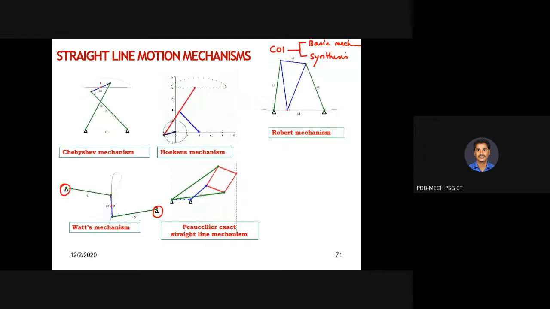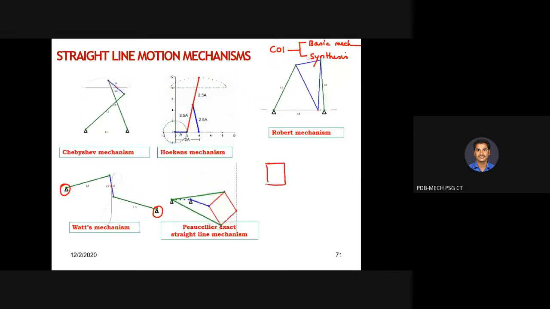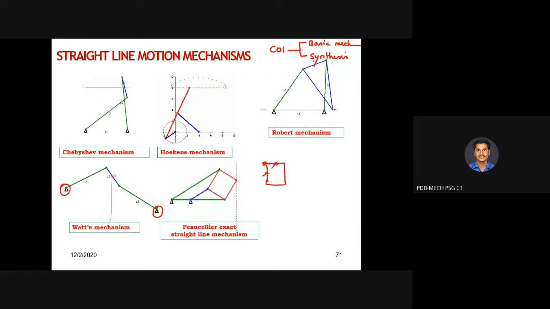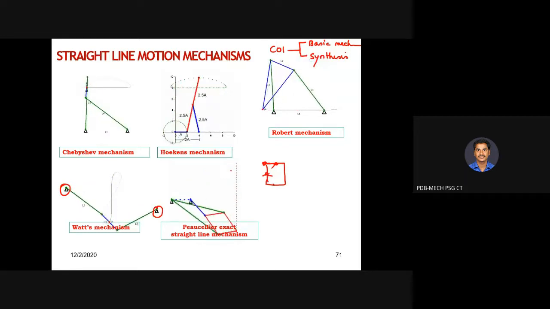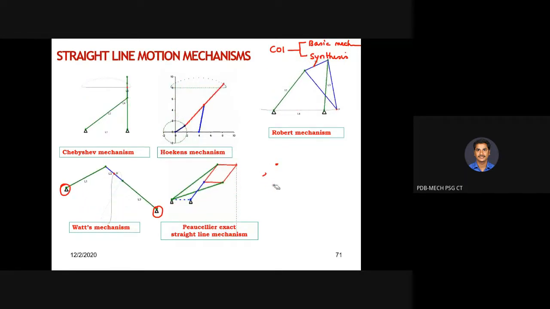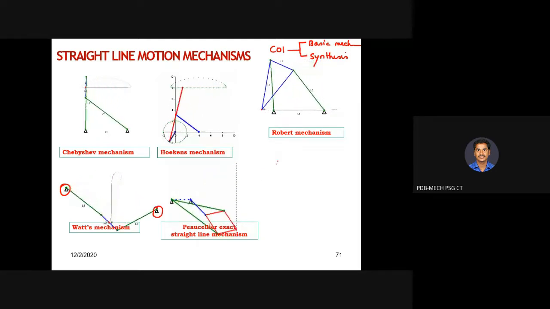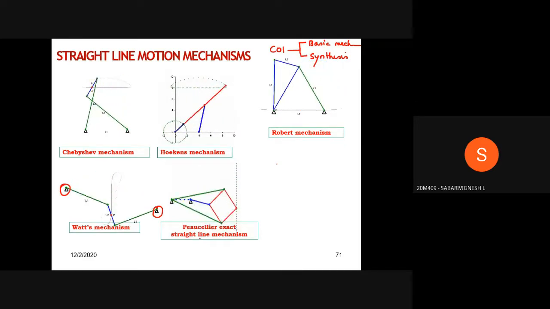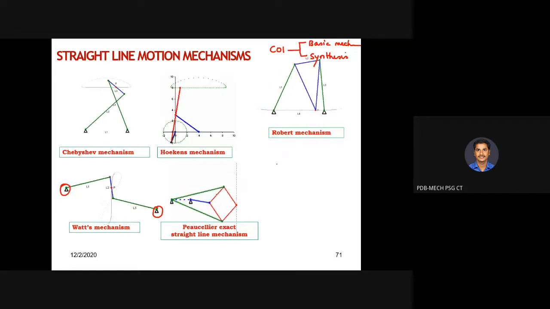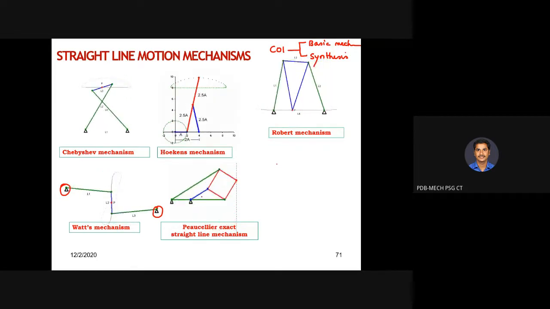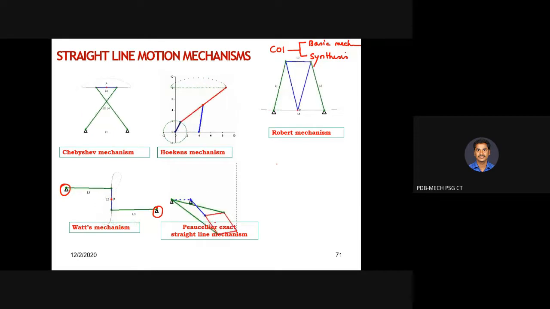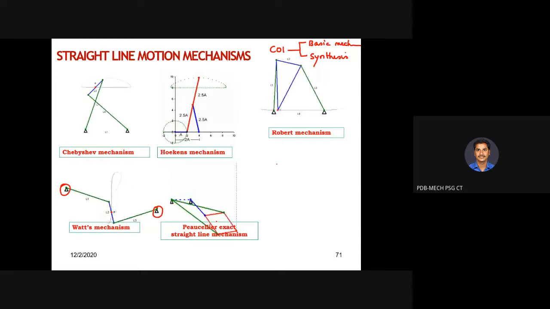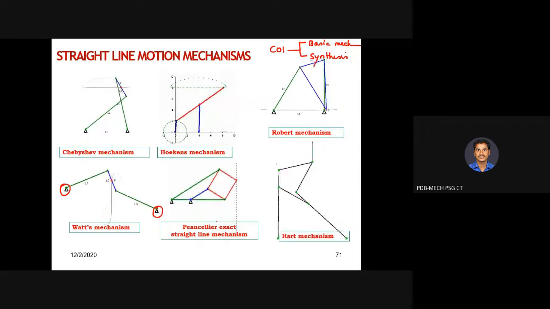If you take a quaternary link and give some motion with respect to this point, these two should not have relative motion. This should not move with respect to this, and this should not move with respect to this. But look at the red color links, they are relatively moving, no? Then it is not a quaternary link, it is a binary link. Please try to understand. Now tell me how many links we have here. 8, sir. Yes, 4 binary links in red color, 2 green, then one blue color and one frame. So totally 8 links we have. It is used for tracing a straight line in the vertical direction.